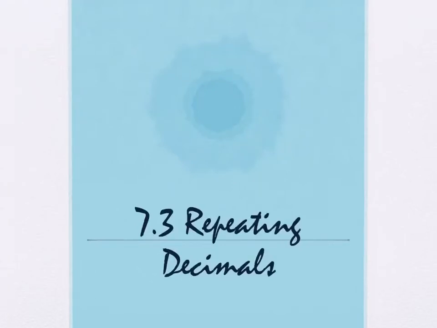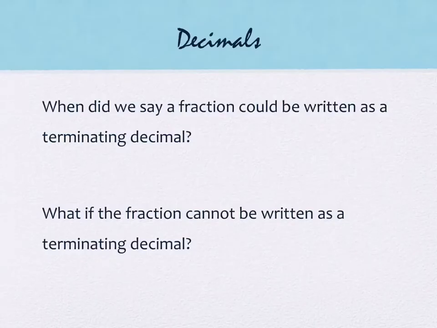Right, 7.3 is titled Repeating Decimals. All of the decimals that we've dealt with so far have been terminating, or we've left them in fractional forms, okay? So we talked about the fact that there's certain ways to decide if a number terminates or not. It has to do with how the factors in the denominator after it's reduced sort of play out. And we're going to start actually right there.